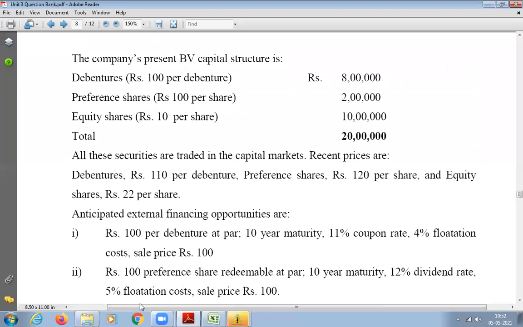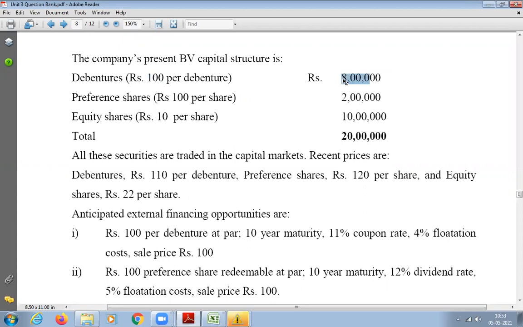How much is the debenture now? Total capital of debentures is 8 lakhs, and one debenture is 100 rupees. So how many debentures were issued? Can you calculate? 8,000. How did you get 8,000? 8 lakhs, the total amount, divided by the per unit value, that is per debenture. So 8 lakh divided by 100, you get how much?